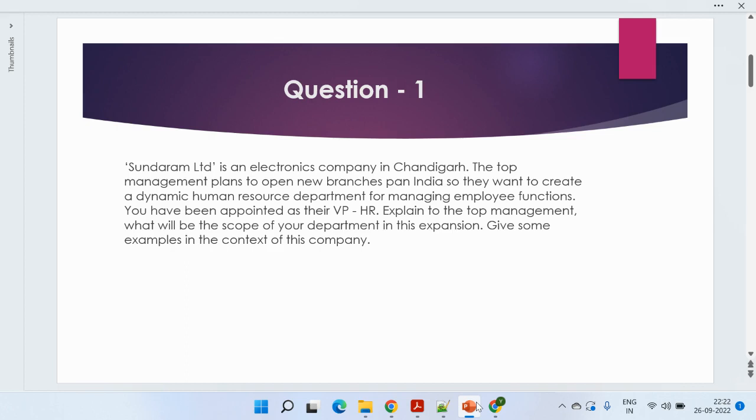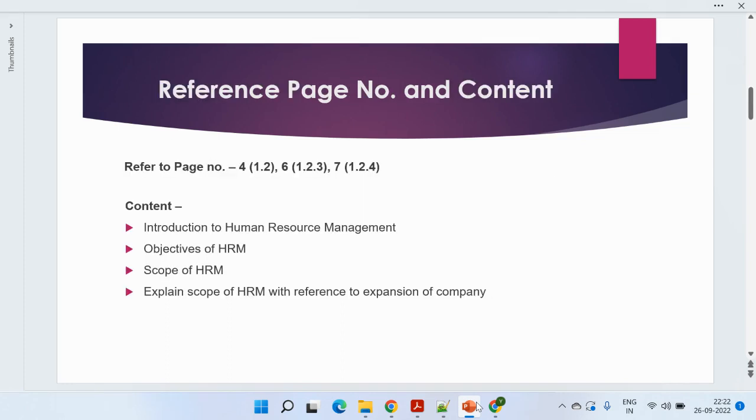If I talk about the subject, this is completely theoretical, but all the questions asked in assignments are based on case studies. They give you practical examples, considering you are the VP or some company manager, and given this scenario, how you will cope with it or tackle these situations. For this question, you need to refer to page numbers 4, 6 and 7. So let's see what needs to be covered.